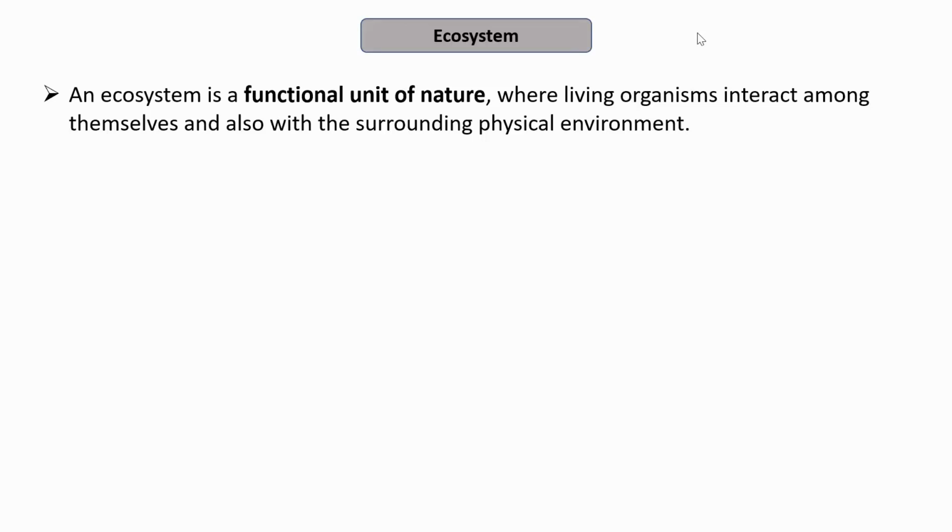So in this ecosystem, the biotic components may interact among themselves as we see in case of population of a similar species, or they may also interact with the population of other species and their surrounding physical environment. Like their survival or their habitat or niche depend on their physical environment, that is the abiotic factors that are present in their surroundings.